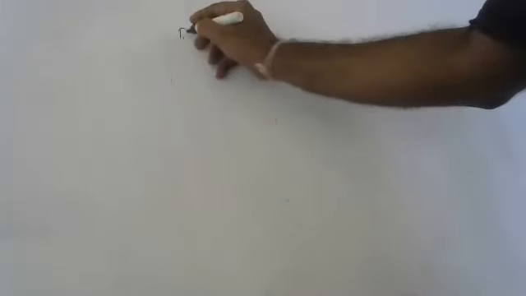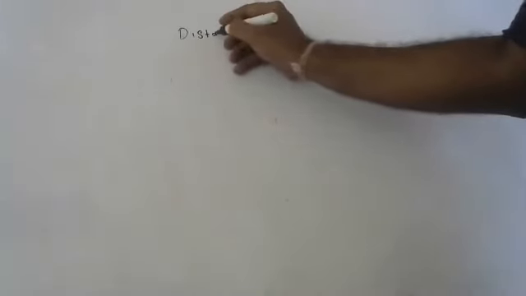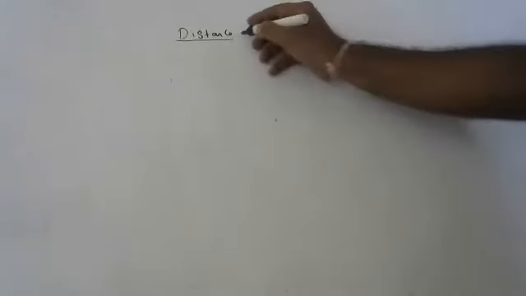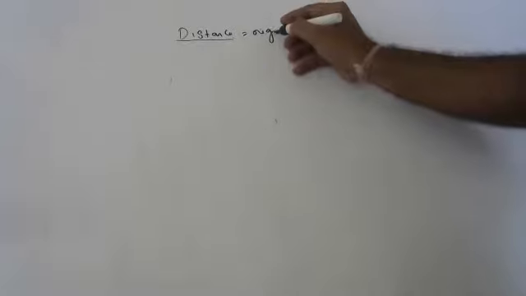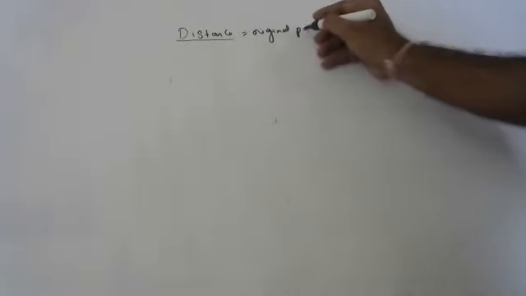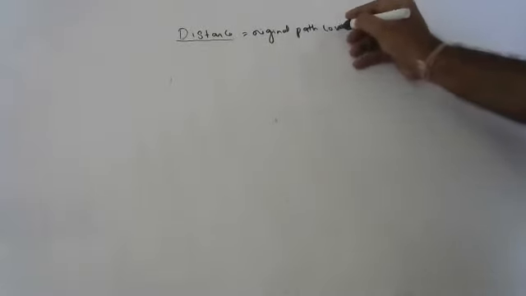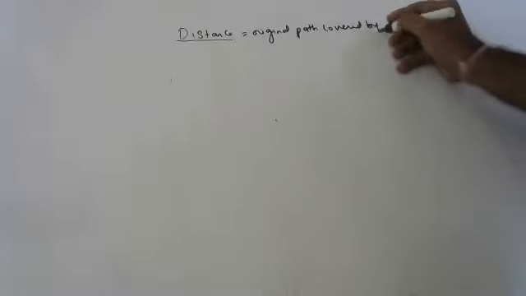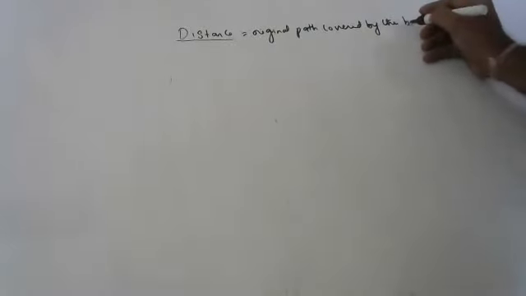So children, yesterday I was discussing distance. What is distance, children? Original path covered by the body. Original path, what you cover. Okay. Original path covered by the body is called distance, children.